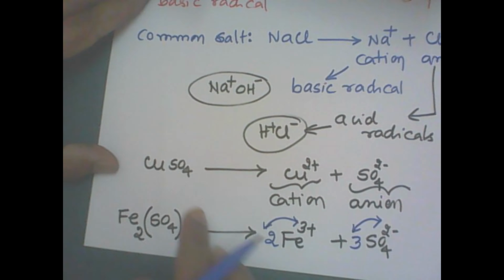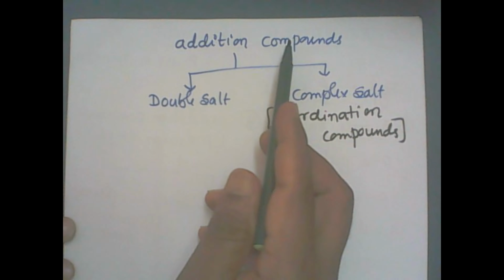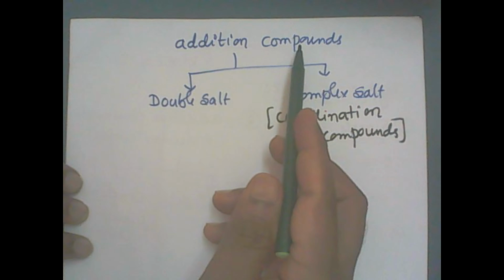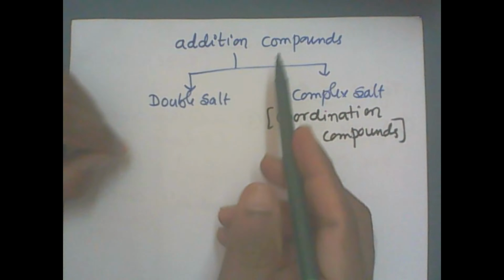Under addition compounds we have got two types, double salt and complex salt. Now what do you mean by addition compound? Addition compounds are the compounds formed by addition of two salts in the stoichiometric ratio. Let me take a double salt. Now what is double salt? Double salt is made up of two simple salts.